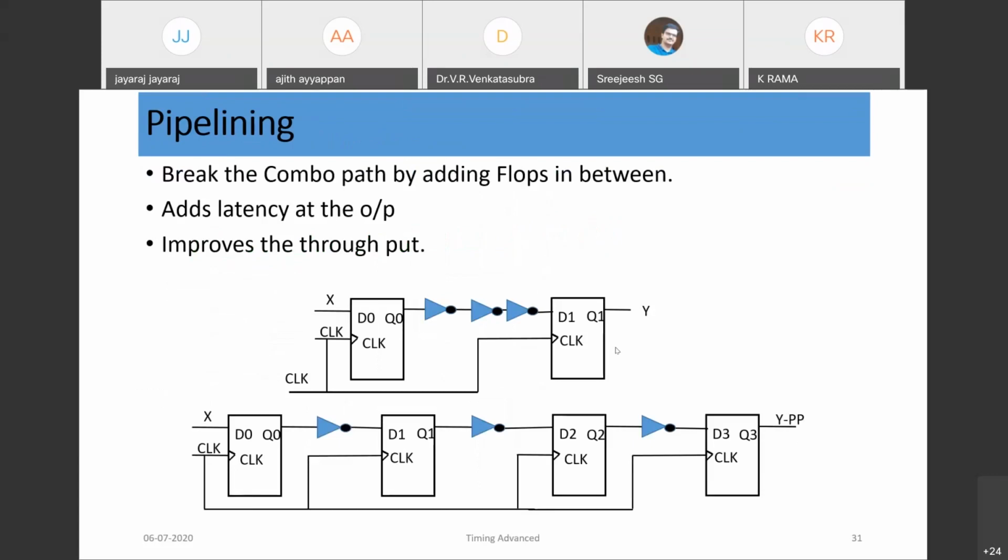So if you introduce pipelining, the problem is we are adding more registers, and we are splitting this path, but we are getting a delay at the output. That is called the pipeline latency. So breaking the combo path by adding flops in between adds latency at the output. There is a delay, but it improves the throughput. So how does it improve the throughput?